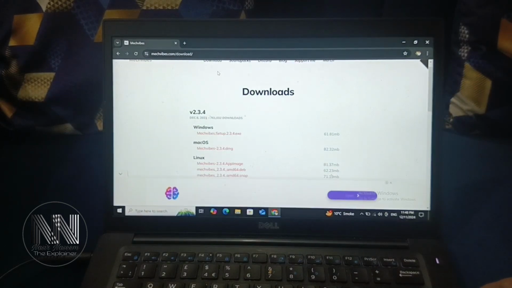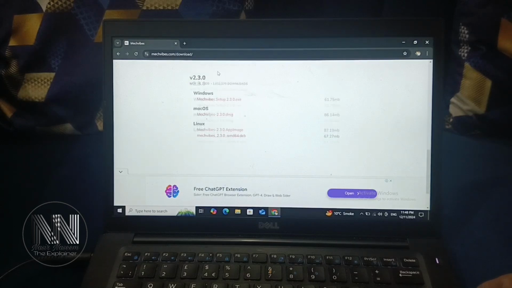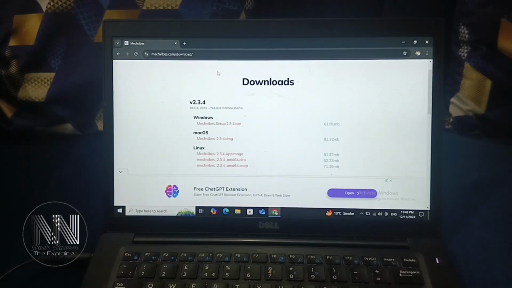and download the version according to your system. You can choose for Windows, Mac OS or Linux. Because I am using the Windows operating system, I am going to download the latest version 2.3.4. This is the approximate size, 61.8 MB. Click to start the download